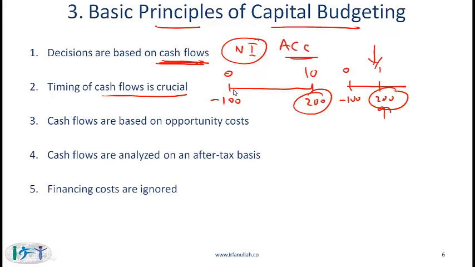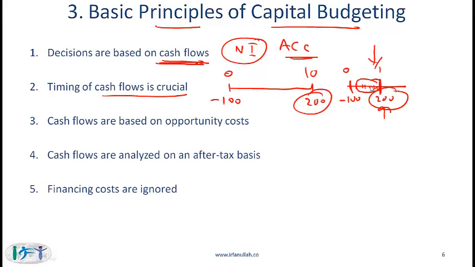Another related issue is that for many projects we will have cash flows during the year. What we generally assume in the capital budgeting process is that all these intermediate cash flows are bundled up and projected at the end of the period.